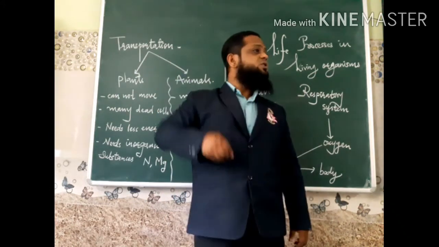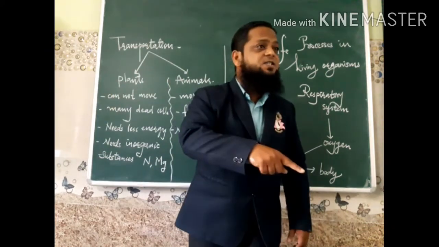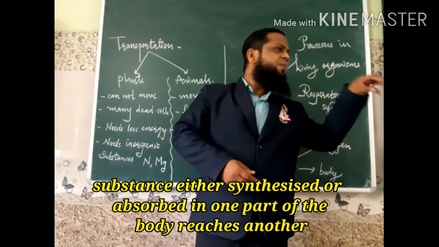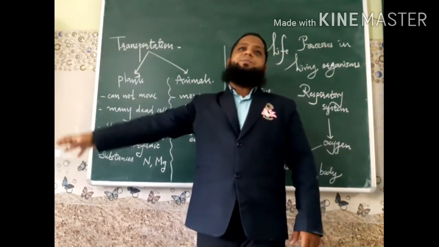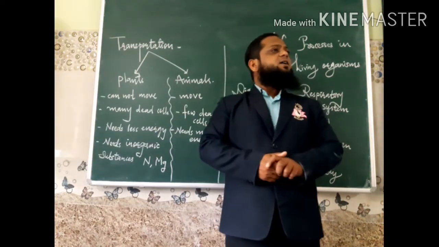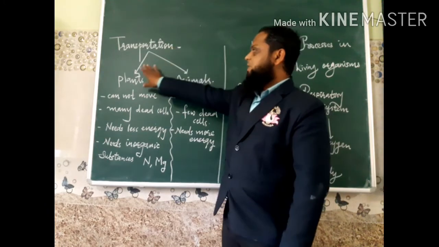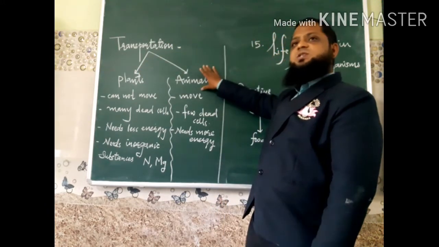In this process, a substance either synthesized or absorbed in one part of the body is moved to the other part of the body. My dear students, there is transportation in plants and transportation in animals.